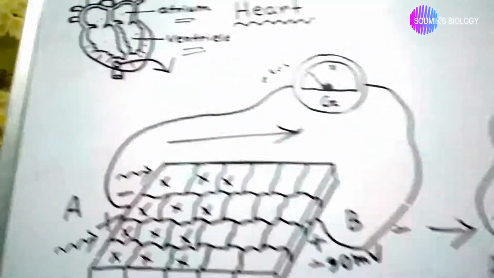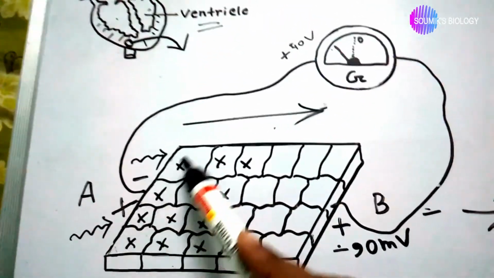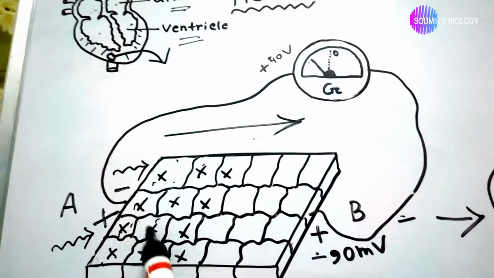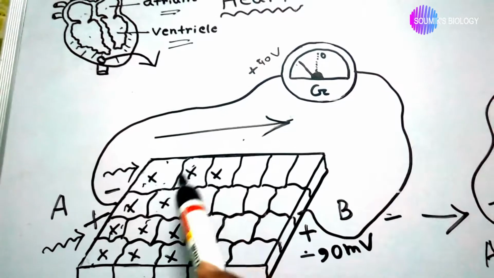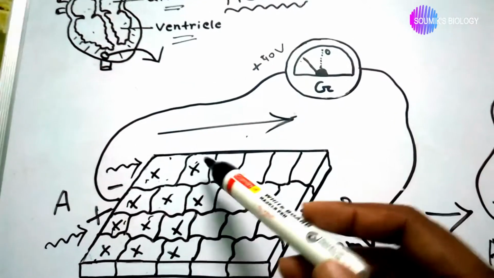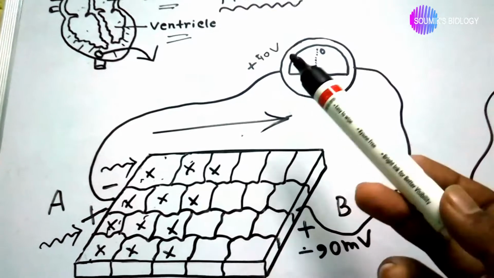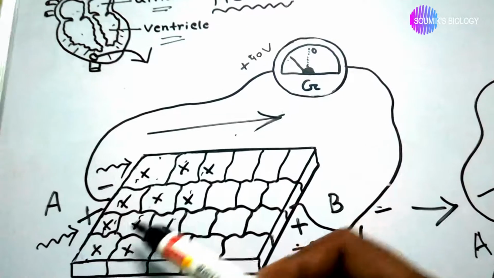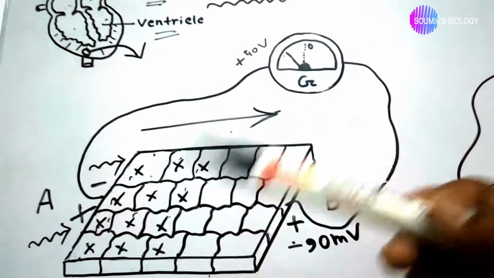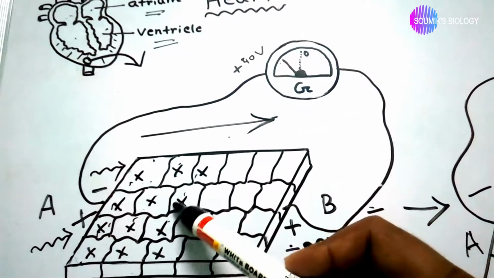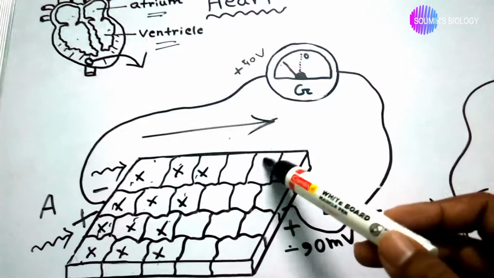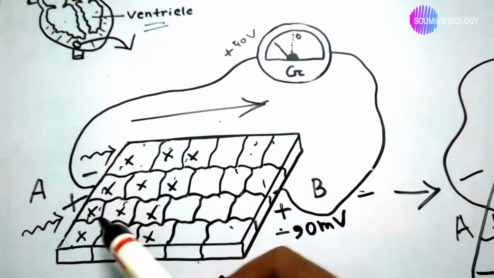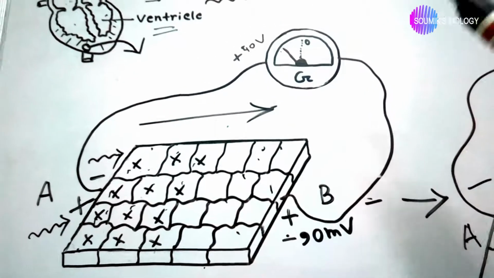For the depolarization, the stimulus affects these first four cells, then the four cells affect adjacent cells, and the adjacent cells also become positively charged, and they also transfer their charge to the adjacent cells. So the cells gradually become positive, but at this point they are half positive and half negative, because these cells are not yet affected by the stimulus.